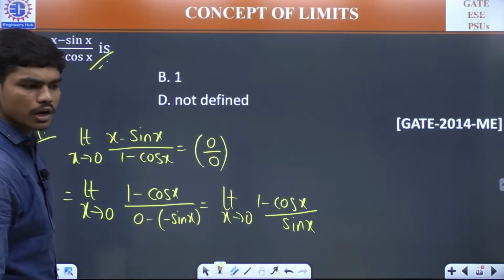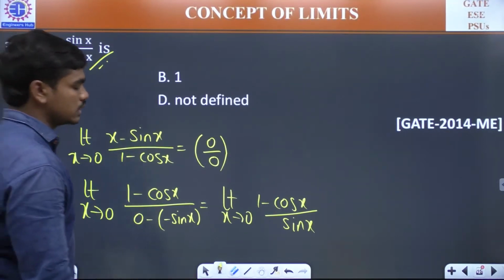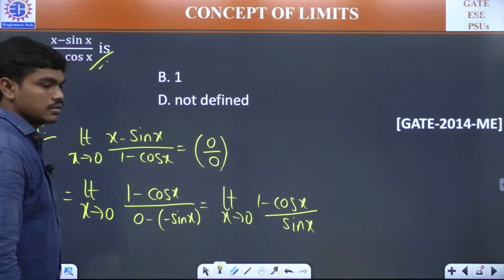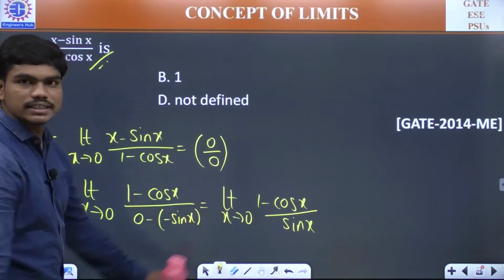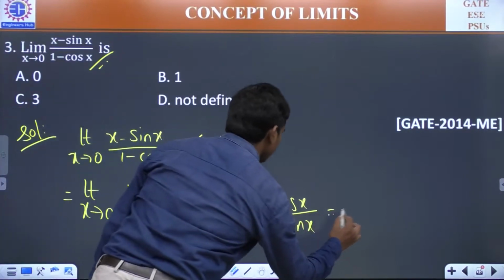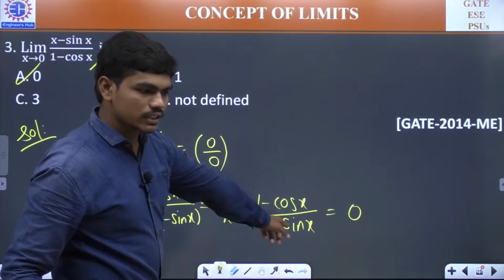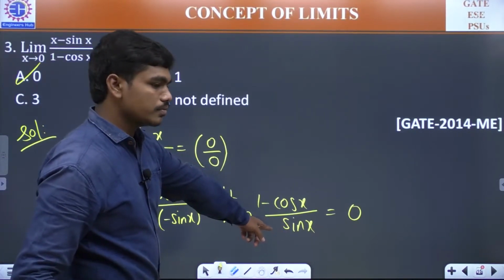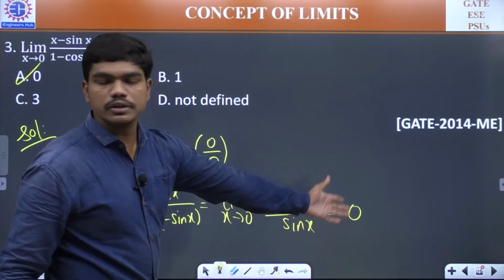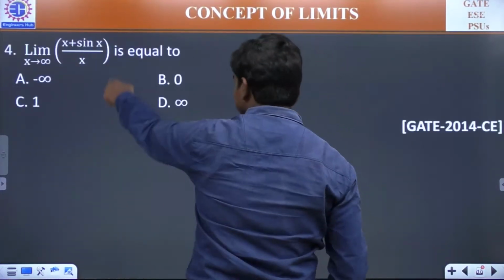Correct? Is that okay to all of you? If you apply L'Hospital once more, you will be getting sin x by cos x. So you will be getting 0 by 1 and the answer will be 0. Clear? So this limit is 0. If you apply L'Hospital once more, you will be getting limit x tends to 0, sin x divided by cos x, for which the value is 0 divided by 1 and the answer is 0. Clear? Please solve this question, all of you.